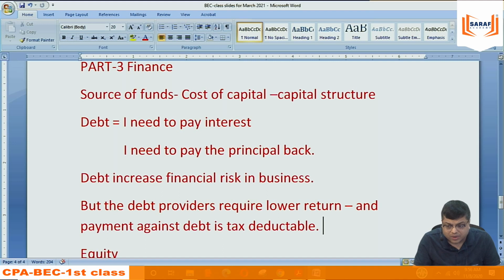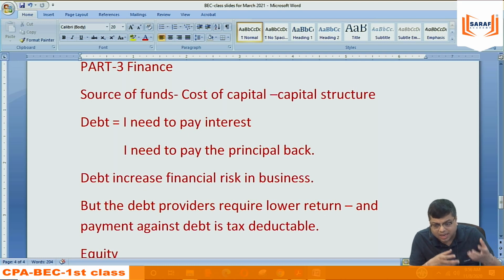And the second benefit is that if I am taking money from debt providers, that means a bank or anybody, the bank knows that Prakash Saraf Academy needs to pay the interest to them. If I will not pay, they will sell my assets. Generally, the debt is secured on the assets. So I am bound to pay them the interest. I am bound to pay them the principal. The assets are given as a security against the debt.